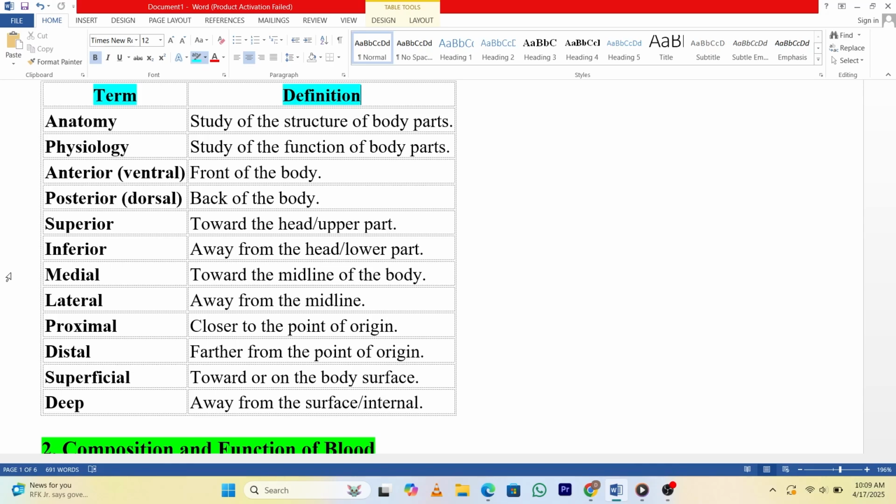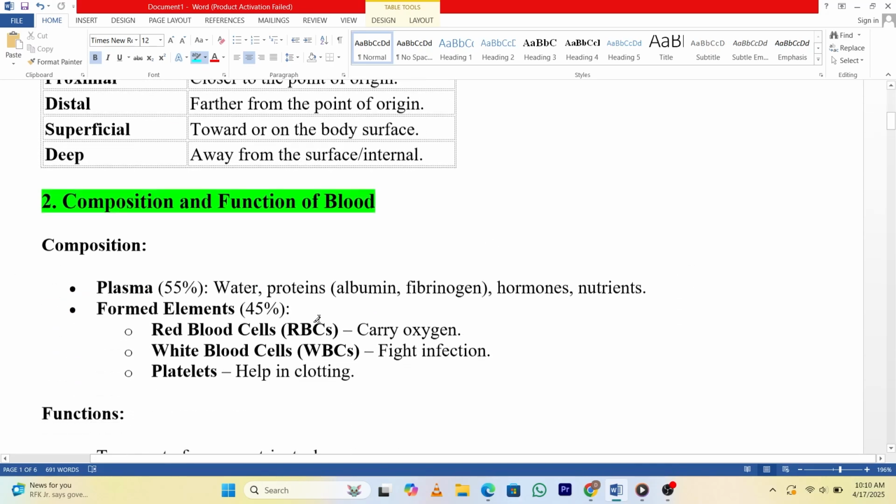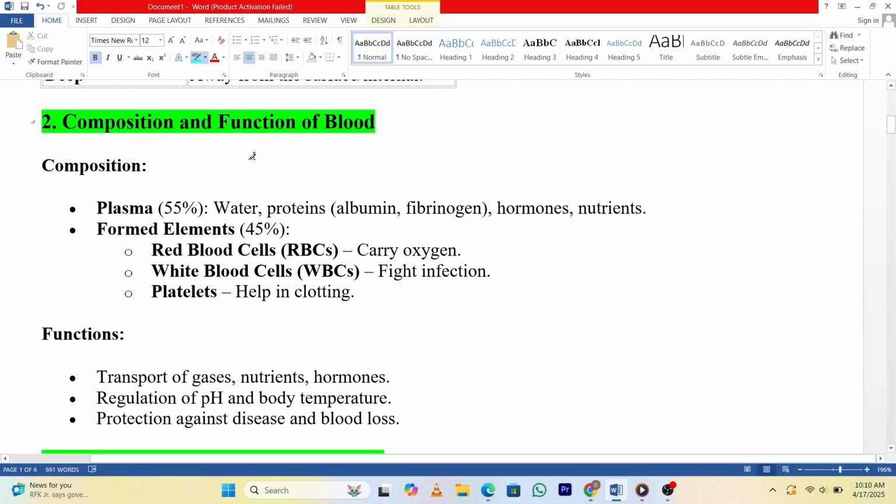2. Composition and function of blood. Composition. Plasma: 55% water, proteins, albumin, fibrinogen, hormones, nutrients. Formed elements, 45%. Red blood cells, RBCs, carry oxygen. White blood cells, WBCs, fight infection. Platelets help in clotting.